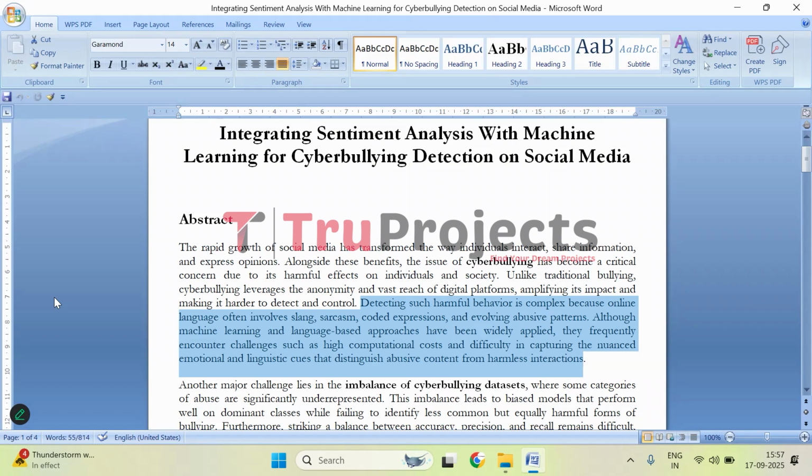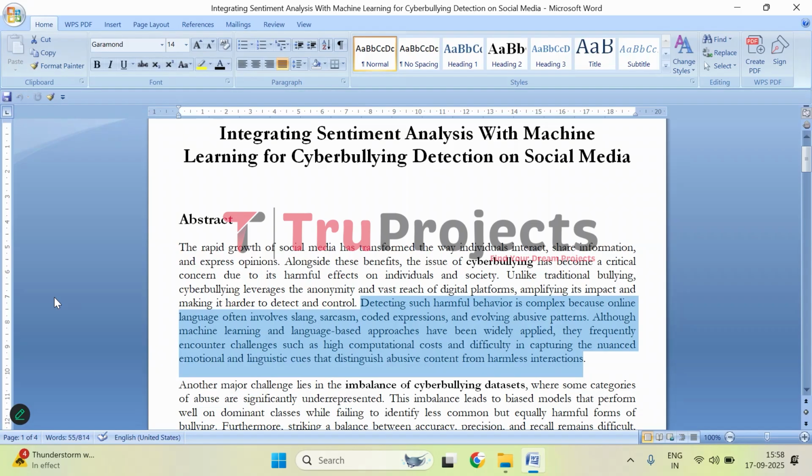For instance, a comment like, "nice outfit, did your grandma pick it?" might seem harmless at first glance, but it could be a form of subtle bullying. Similarly, hashtags or abbreviations can hide abusive content that is hard to detect automatically.